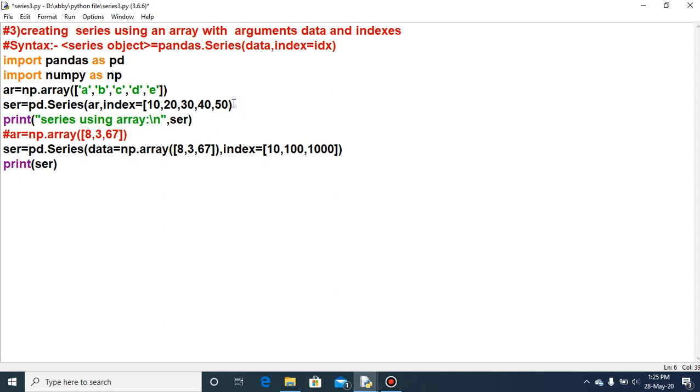Suppose I delete this particular index, what will come? Explicitly I am not providing the index value, so the index will come by default as 0, 1, 2, 3, 4, 5. So just pay attention to this particular series AR, series using array.